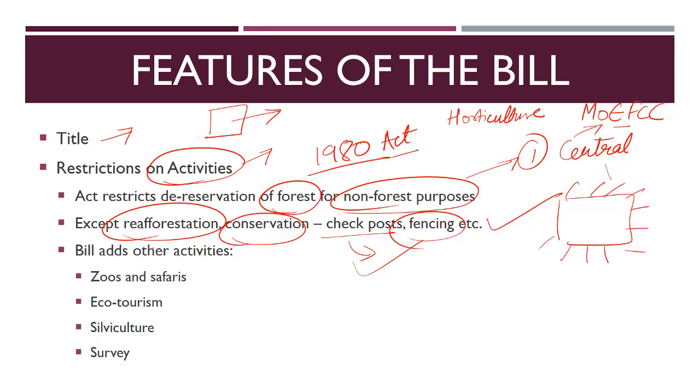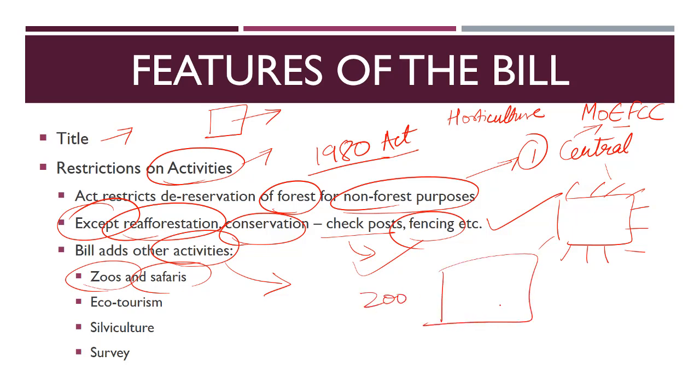However, now this bill adds certain other activities to this exception. That is, these activities will not require any prior clearance from the ministry or the central government. For that, this bill has been introduced. And what are those activities? Zoos and safaris. If you want to make a zoo or a safari in a forest land, earlier you needed clearance from the central government. Now you don't. Now you can make a zoo or a safari without any clearance.